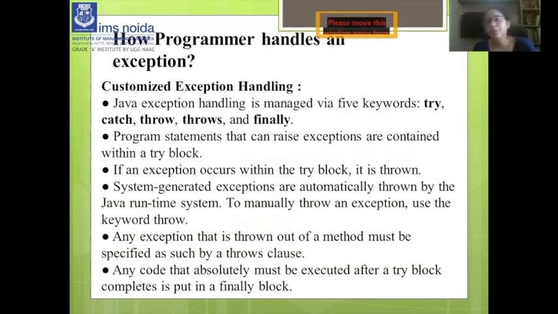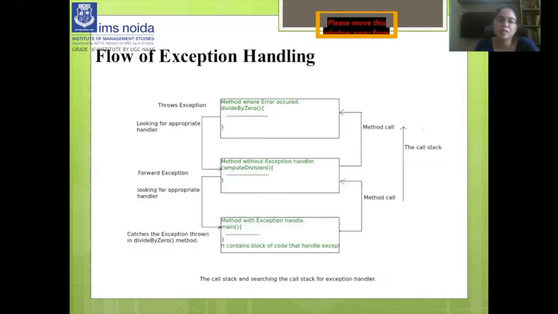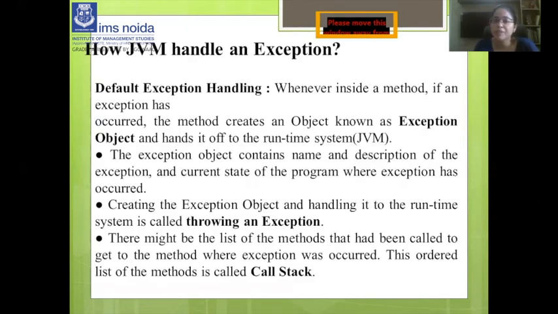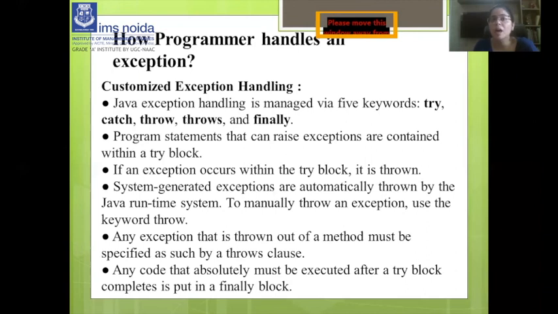Now, how does a programmer handle an exception? This is all about the JVM. The JVM is handling the exception, but how does the programmer handle an exception? For the programmer, there are 5 keywords: try, catch, throw, throws and finally. With the help of these keywords, we can handle the exception, right?